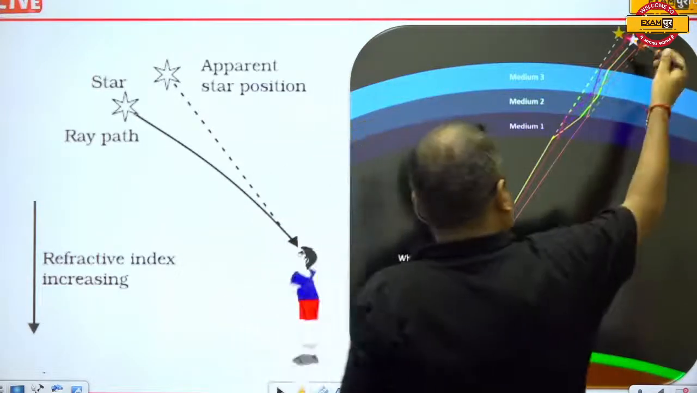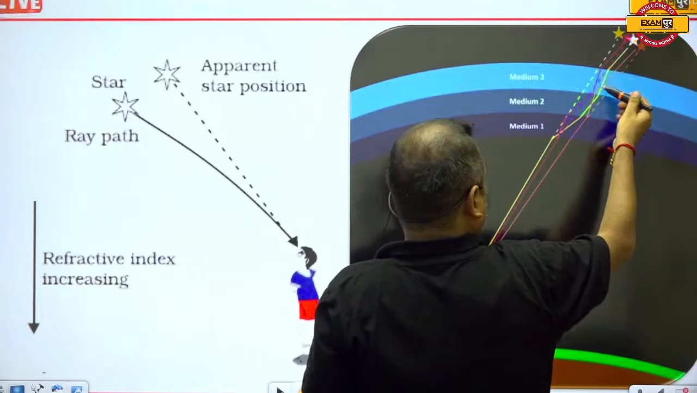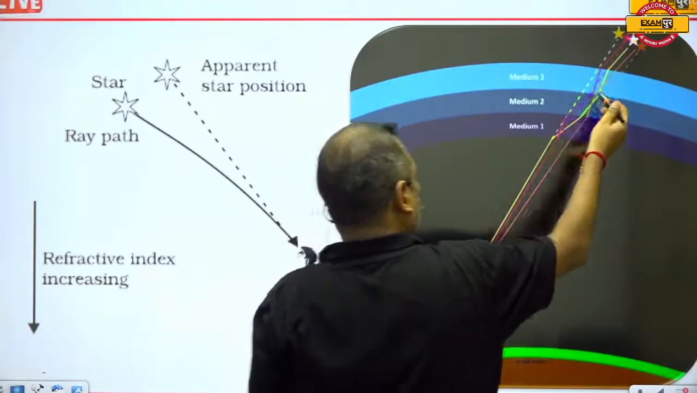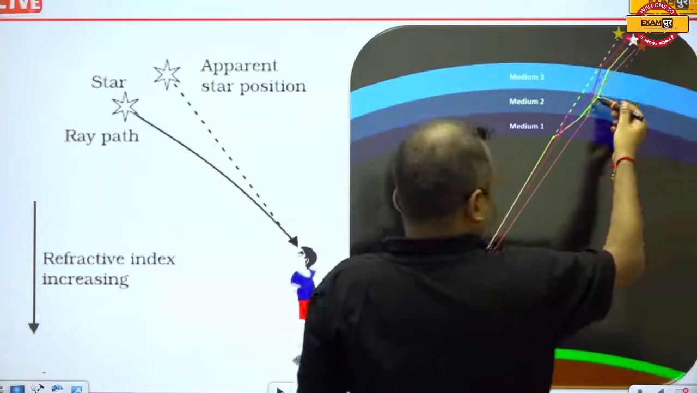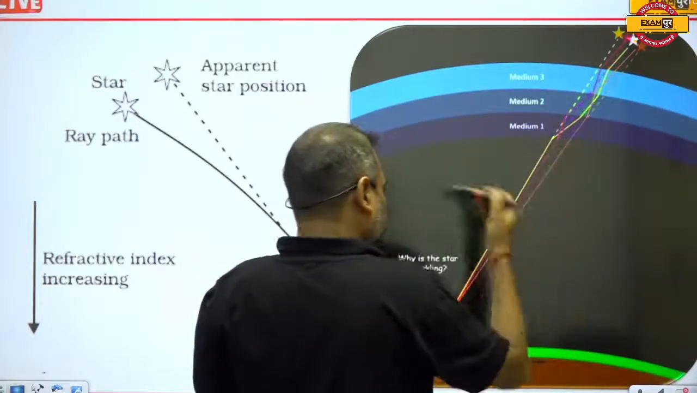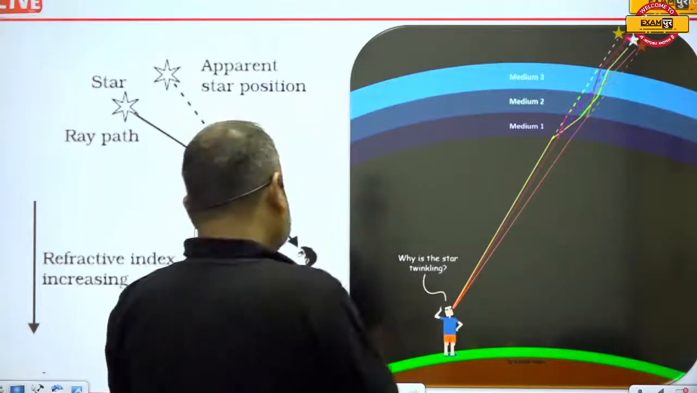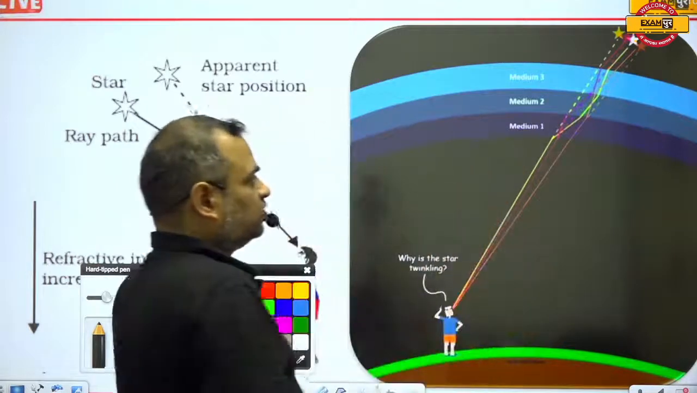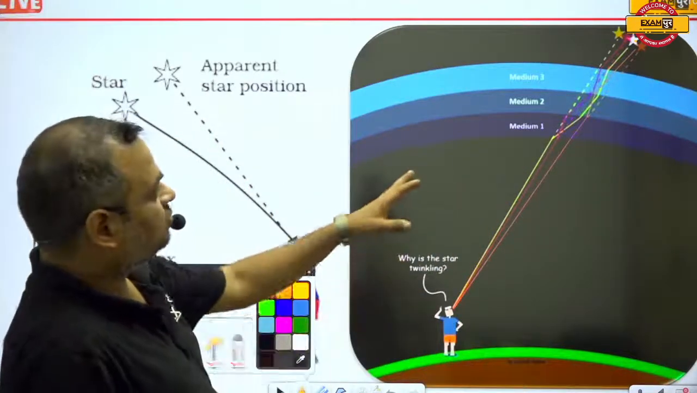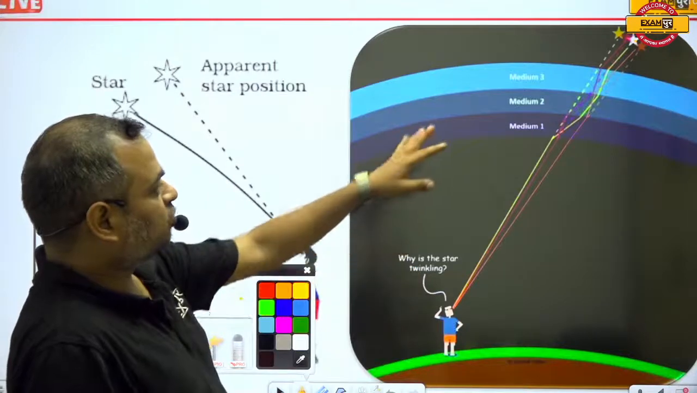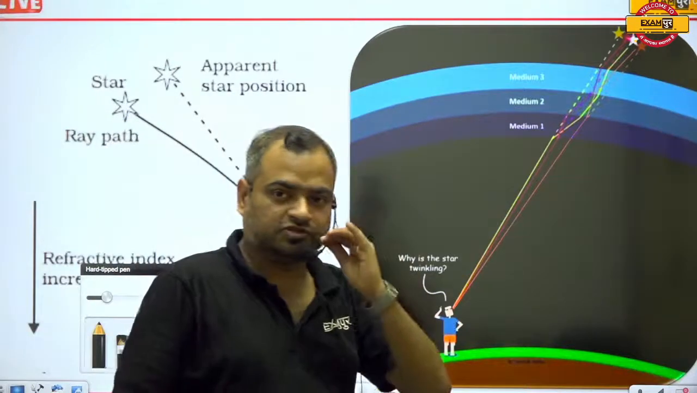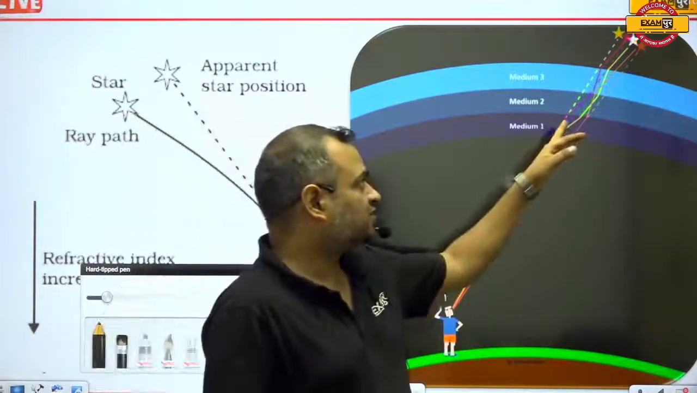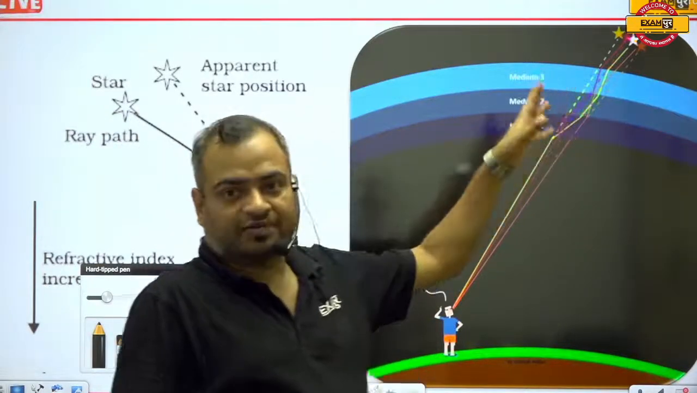So it enters the third layer and gets refracted like this, and then again enters medium 2, the second layer, and then the first layer. In this way you can see there are multiple refractions. Due to the multiple refractions, the position of the star changes.